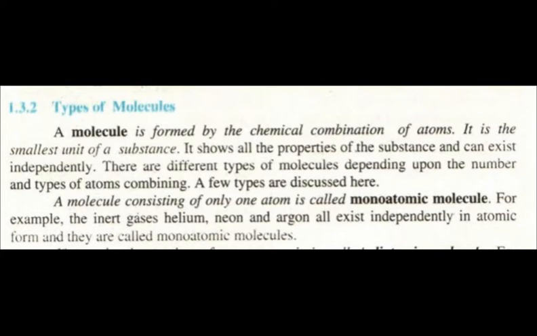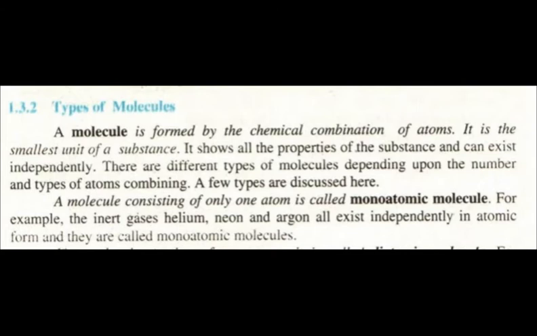So the first type is monoatomic. Monoatomic molecules are those molecules that consist of only one atom. A single atom molecule is called monoatomic. Mono means one. So molecules which carry only one atom are called monoatomic molecules. For example, inert gases.